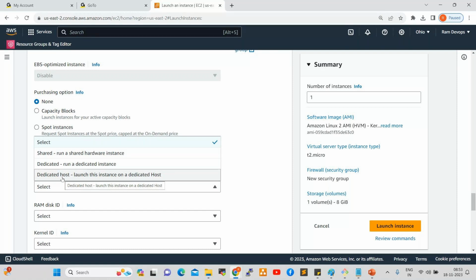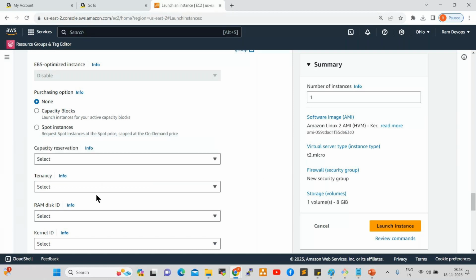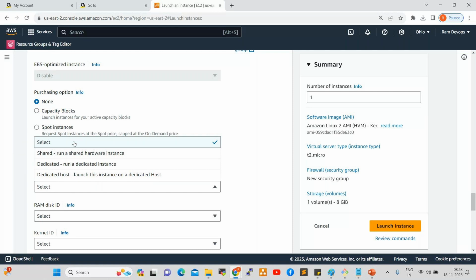Most of the project teams use the shared only. A few banking domains, insurance domains, select the dedicated here. Machine learning projects use a dedicated host. Okay. So as per the project team requirement, we can select. But here the problem is shared is free of cost. Dedicated host is not free of cost. Additional charges will be applied. Okay. Yeah. For now, don't select anything. You can keep as is.